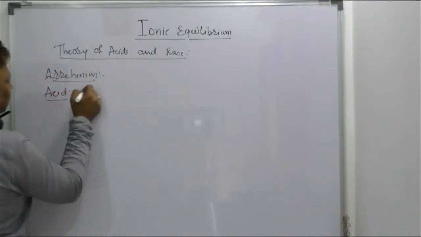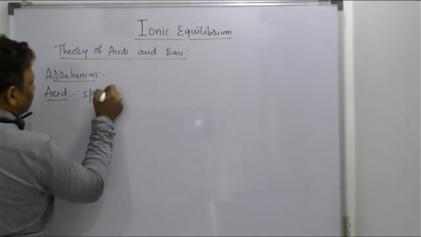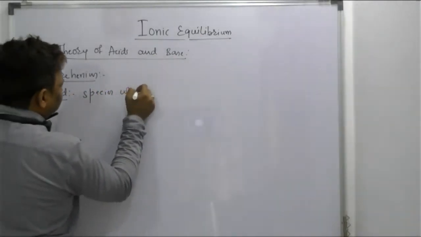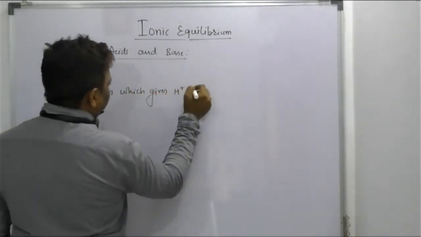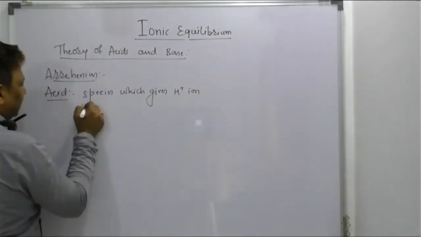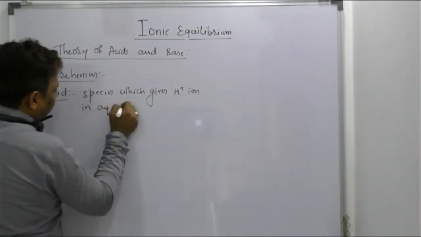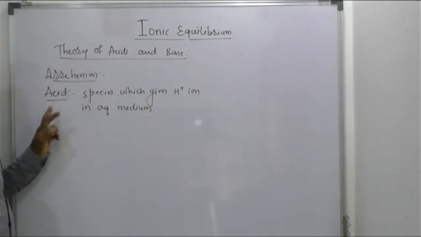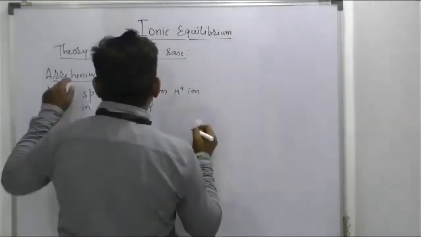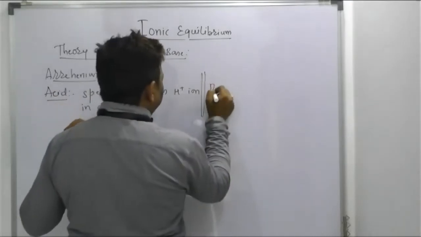The acid is a species which gives H plus ion in aqueous medium. A species which has a tendency to give H plus ion in aqueous medium is called an acid, according to Arrhenius. So what is a base, sir?